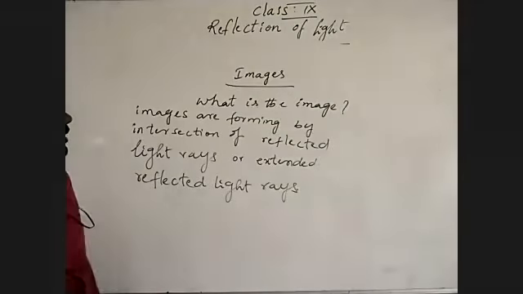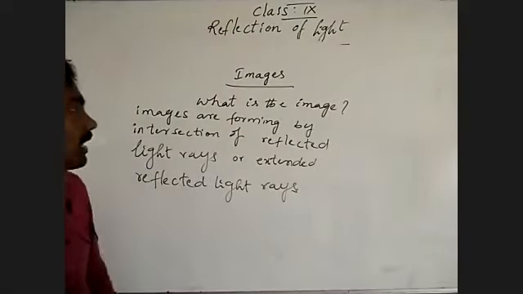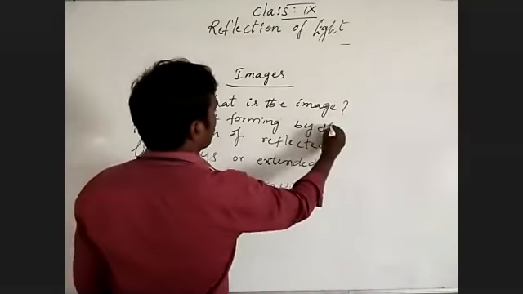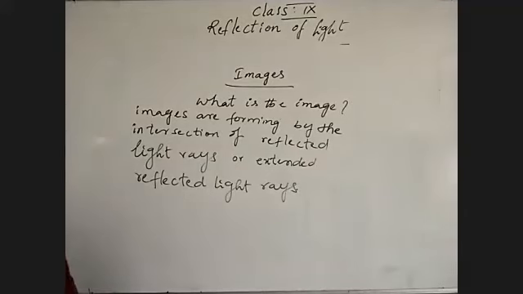What I'm saying to you, images are forming by the intersection of reflected light rays or extended reflected light rays. How are images forming?